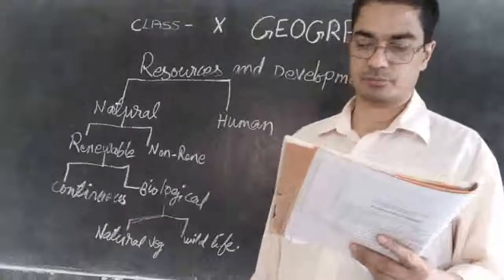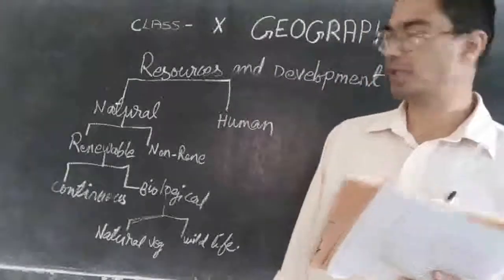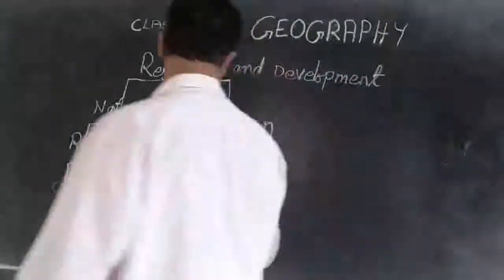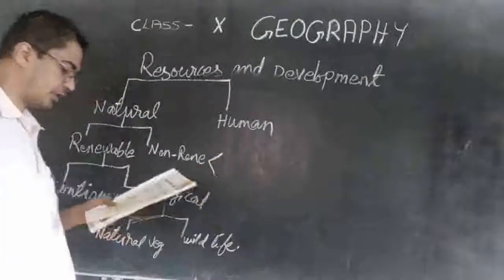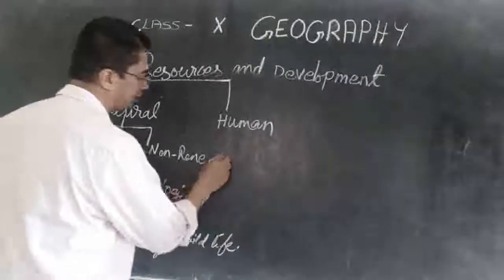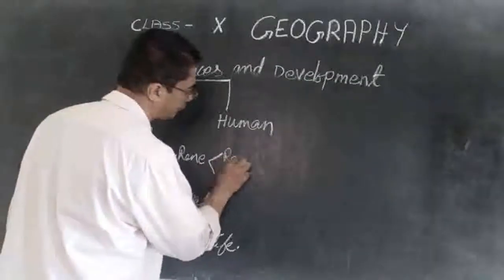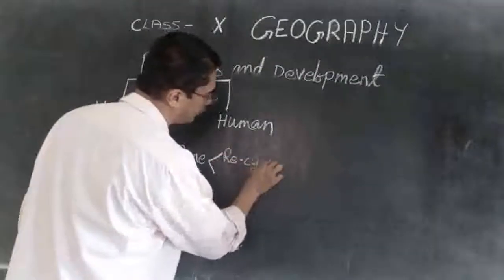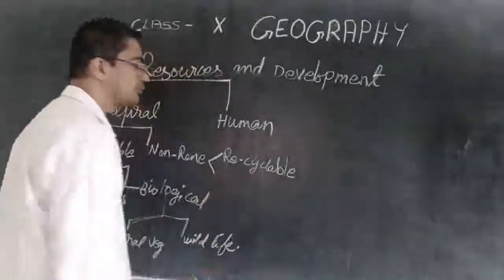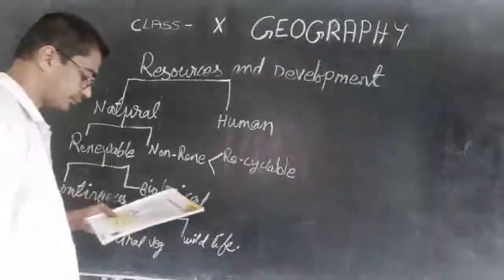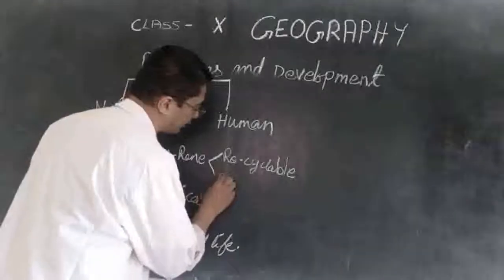Then non-renewable resource can be divided into two, that is recyclable and another one is non-recyclable.